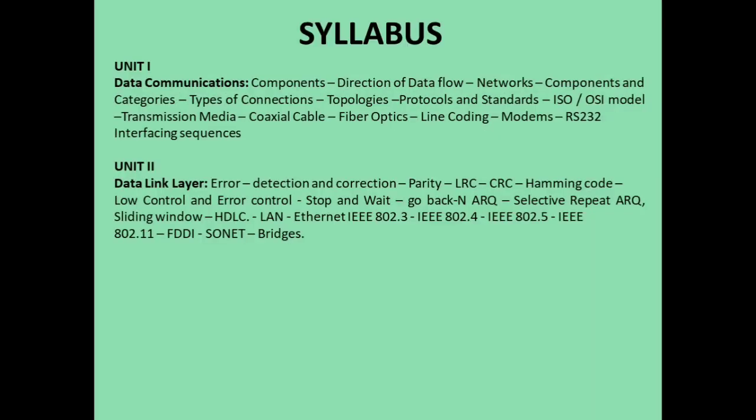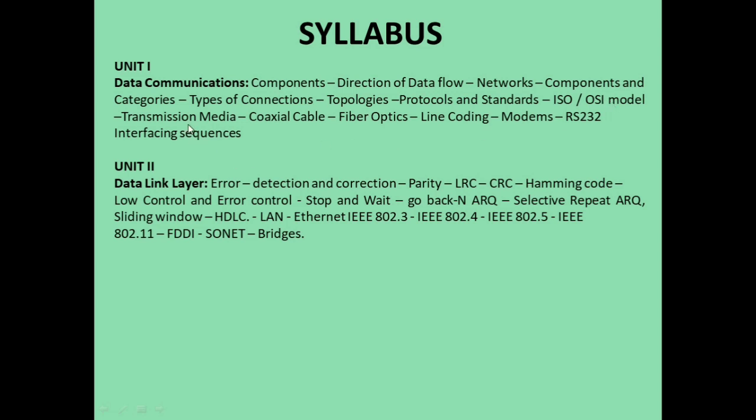Now let us get to the syllabus of our computer network engineering subject. Unit 1 deals with data communications: the components of data communications, the direction of data flow, what networks are and their components, the categories of networks, types of connections, network topologies, and the protocols and standards used in these networks, ISO, International Standards Organization, and the OSI, Open Systems Interconnection model.